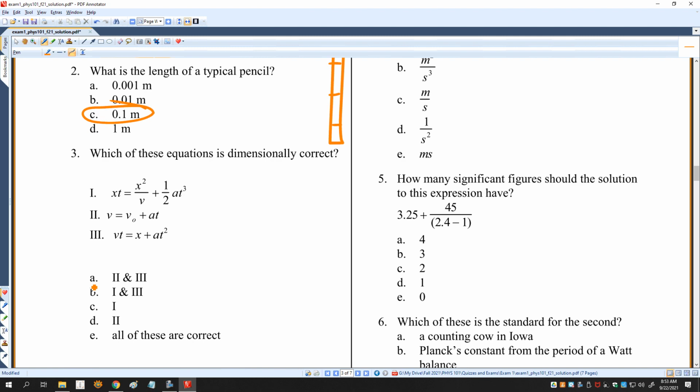Which of these equations is dimensionally correct? Okay, so I just put in the units for each of these. X is meters, T is seconds, V is meters per second, and A is meters per second squared. So I'm going to put in the units here, meters, seconds. Every term should equal meters seconds for this equation. Meters squared, seconds over meters. That cancels, that cancels.